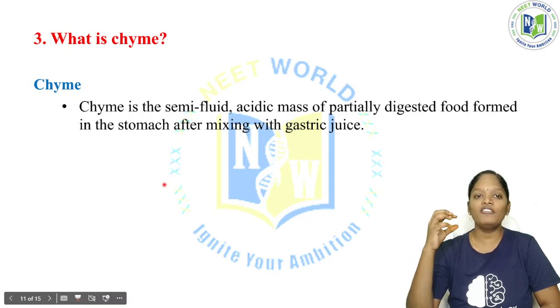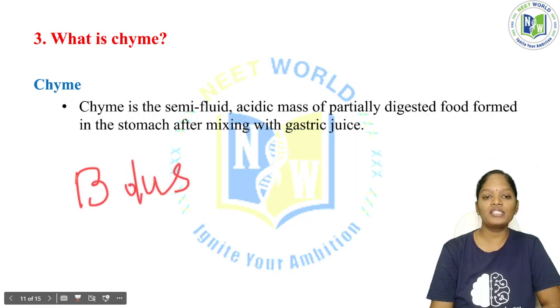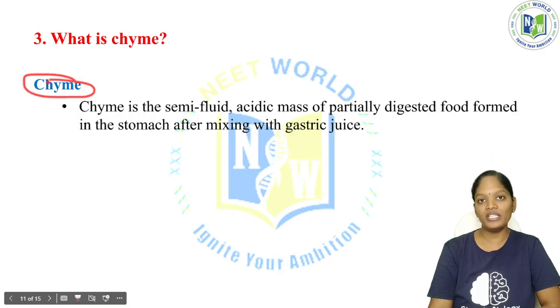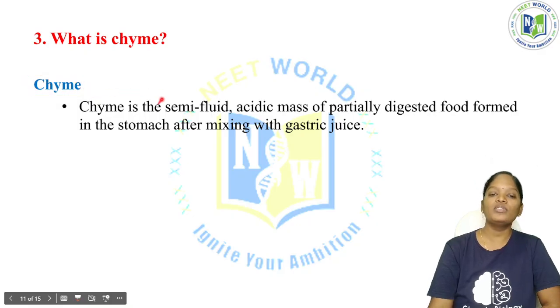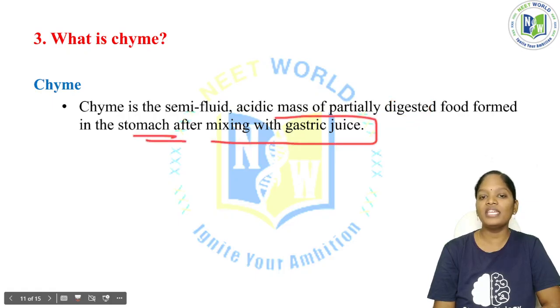The food which is present in the mouth is called a bolus, and the food which is present in the stomach is called chyme. This chyme is a semi-fluid acidic mass of partially digested food formed in the stomach after mixing with the gastric juice.